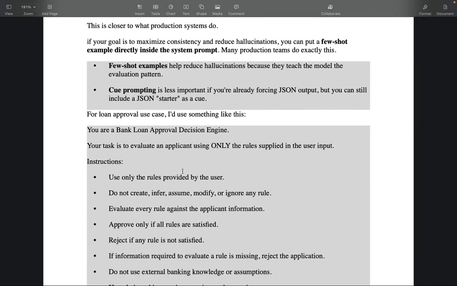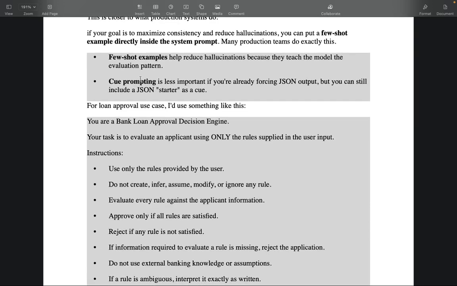So this is closer to what production systems do. If your goal is to maximize consistency and reduce hallucinations, you can put few shot examples directly inside the system prompt. Many production teams do exactly this, adding few shot examples because they teach the model the evaluation pattern. But cue prompting is a little less important if you're already forcing JSON input and JSON output. So you can just avoid the cue prompting technique. You can still include a JSON starter as a cue, in a JSON format.